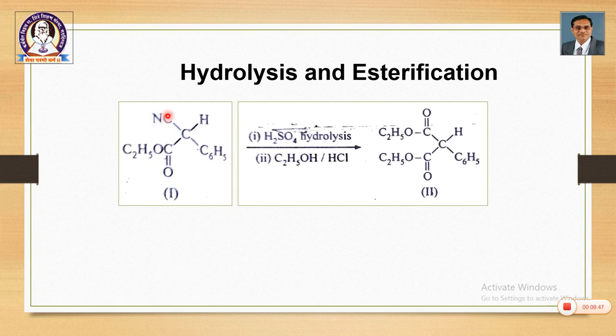So, this cyanide is again converted into a COOC2H5 group through these two steps, hydrolysis which converts it into an acid, oxidative hydrolysis of course it is, and then it is esterified to get the ester. So, it becomes a diethyl malonate derivative, phenyl derivative of diethyl malonate. Okay. So, you can use any different route to get this diethyl malonate derivative.